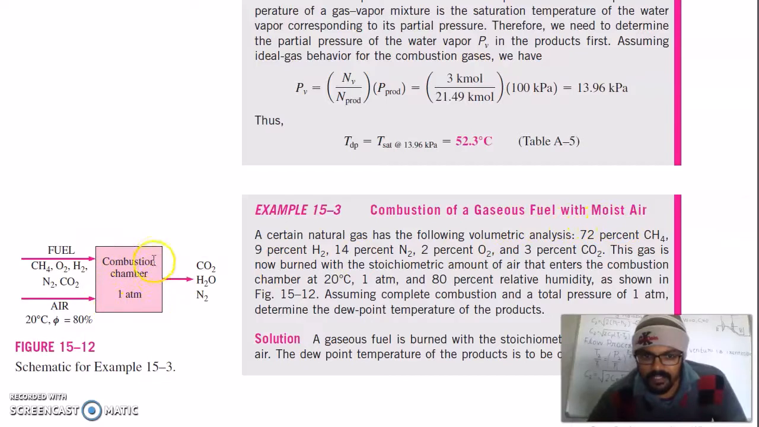Combustion of gaseous fuel with the moist air. So you can see this is your combustion chamber. Fuel and air will come, and after burning you have the products of combustion. A certain natural gas has the following volumetric analysis: 72% methane, 9% hydrogen, 14% nitrogen, 2% oxygen, 3% CO2. This gas is now burned with stoichiometric amount of air that enters the combustion chamber. This will burn with air at 20 degrees Celsius whose relative humidity is 80%. Assuming complete combustion and the total pressure of 1 atmosphere, determine the dew point temperature of the products. So we have to find the dew point temperature of the products.